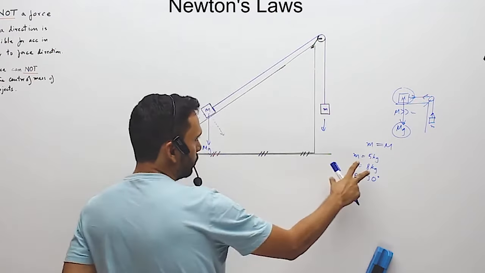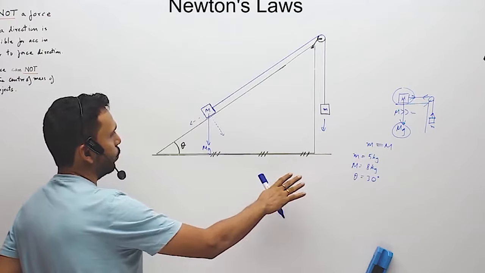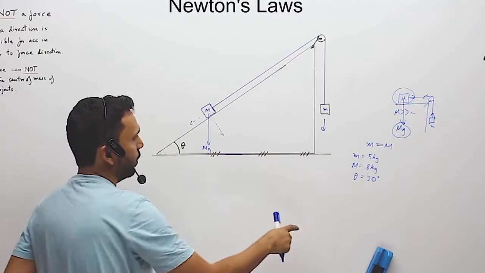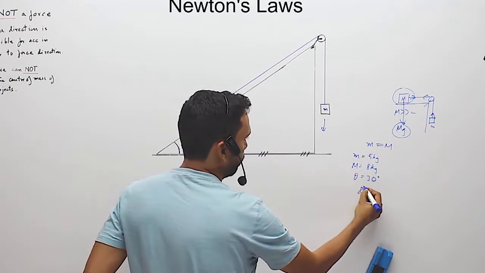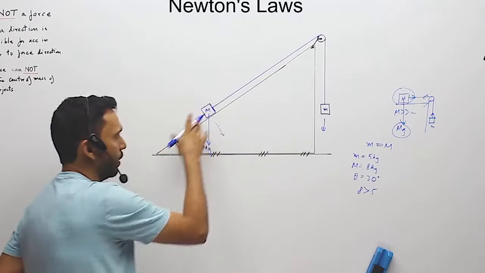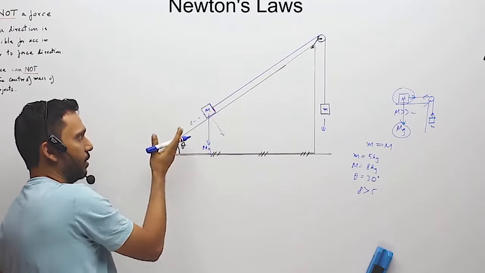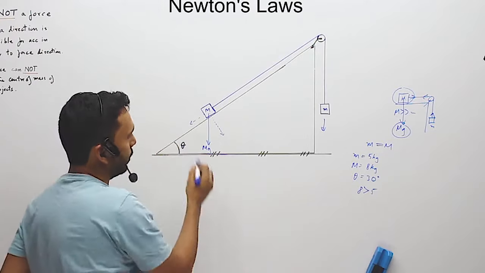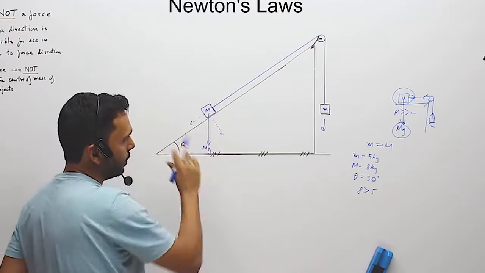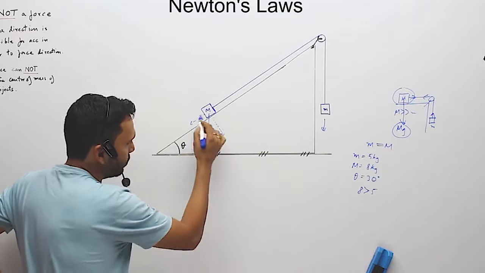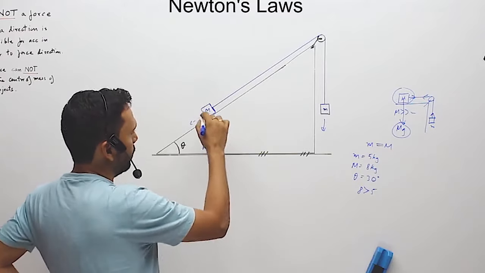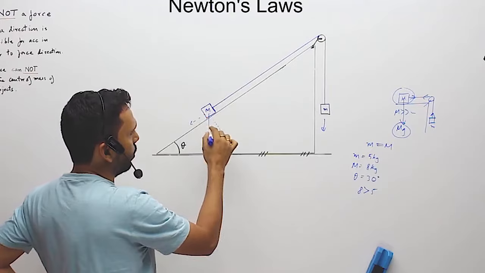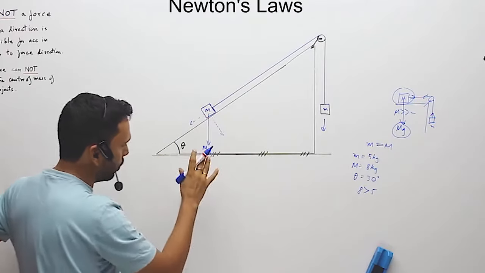So for now, I don't know whether it is going to go this way or that way. 8 is greater than 5 doesn't justify this going down, because the whole 8 kg weight is not acting this way. A part of the weight is acting. So I'm going to figure out how much is that part. So no friction and all. So let us figure out the angles in this. And once we have figured it out, just remember it for a long time.